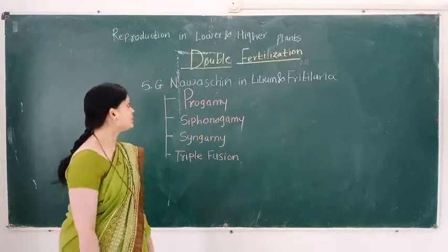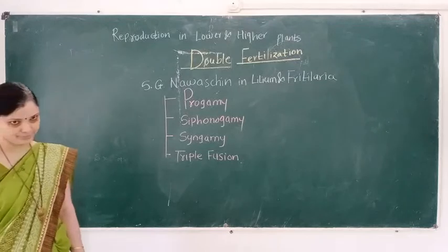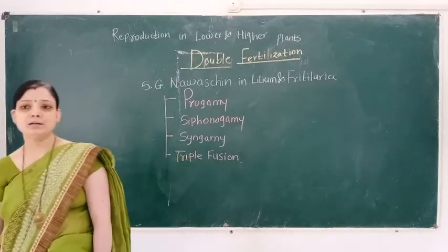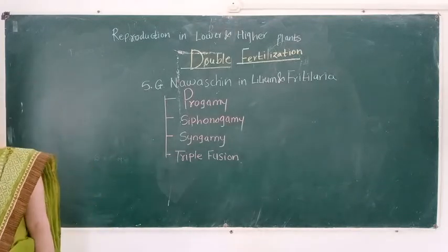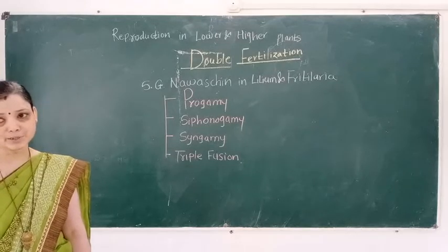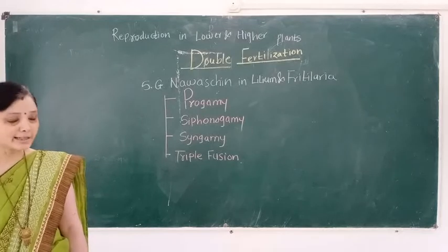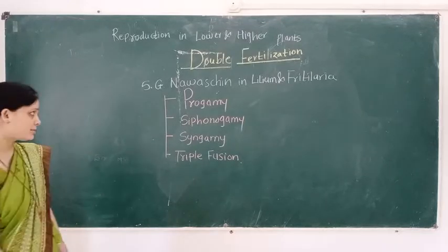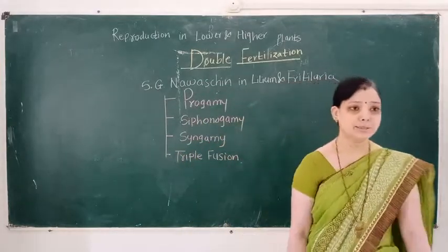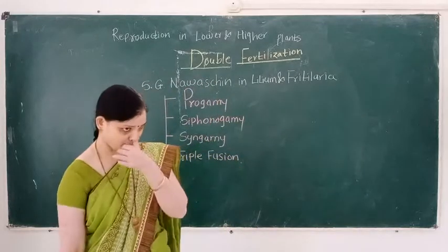The topic is reproduction in lower and higher plants. In the previous video, we learned what the pollen pistil interaction is. In this lecture, we learn how double fertilization takes place in angiosperms.